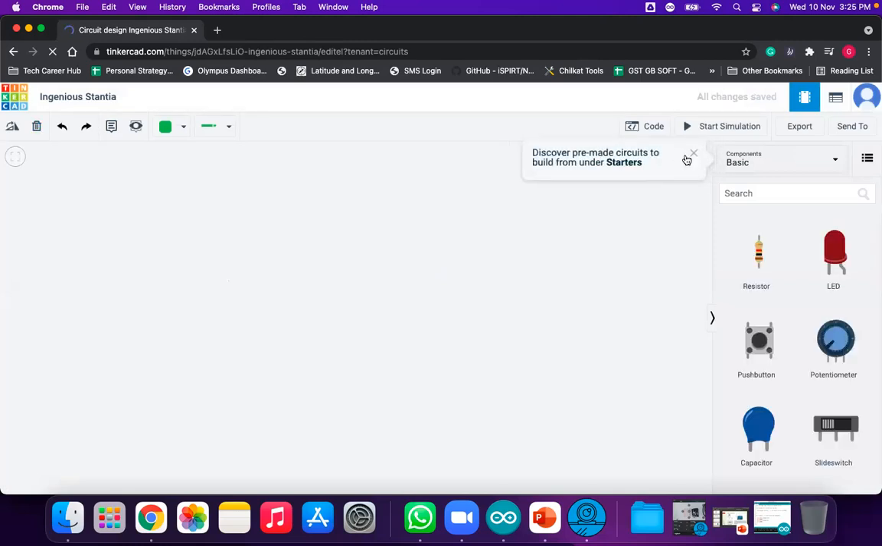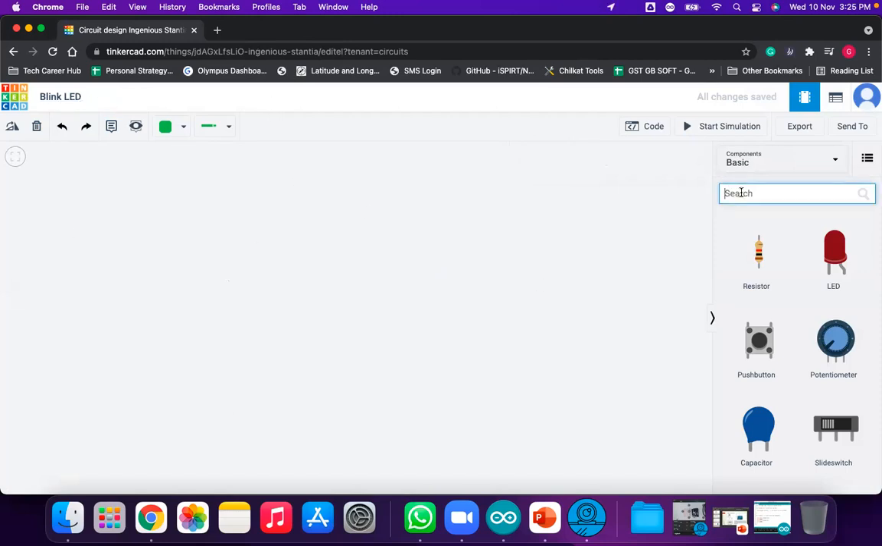So the very first step is rename it. Click on it, and I am giving the name Blink LED, because I'm going to design the Blink LED program here.